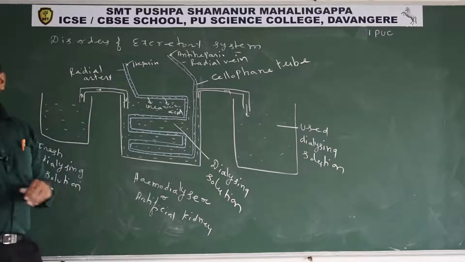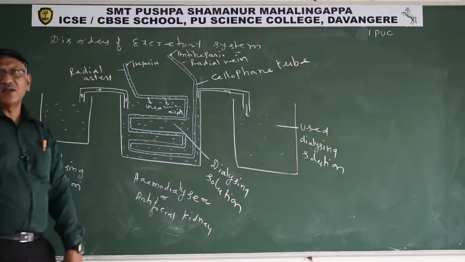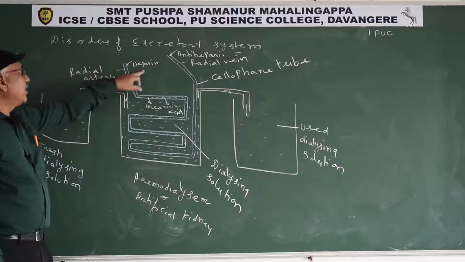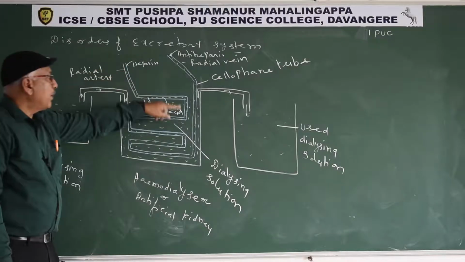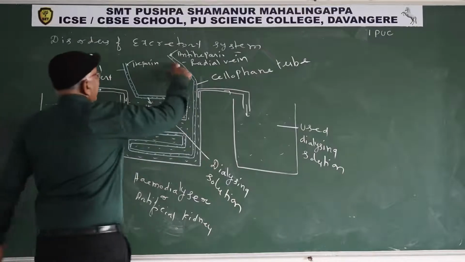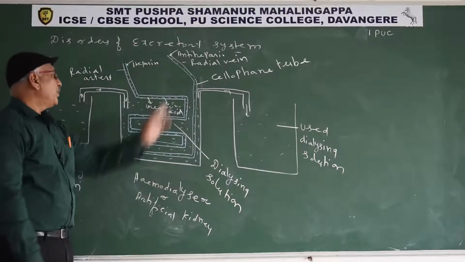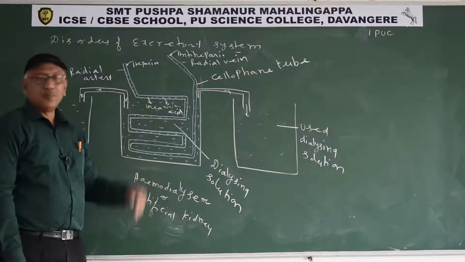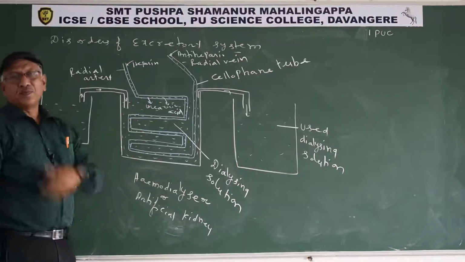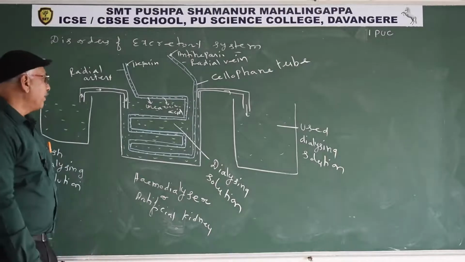One end of the cellophane tube is connected to the radial artery, and the other end is connected to the radial vein. Before they connect to the radial artery, they pour in heparin. Heparin prevents blood clots inside the cellophane tube. Before they connect to the radial vein, they pour in antiheparin. Antiheparin prevents the action of heparin. Now blood is circulating in the patient and in the artificial kidney.